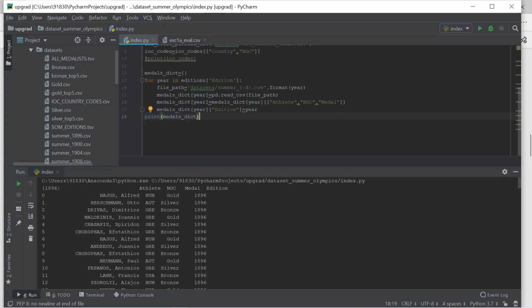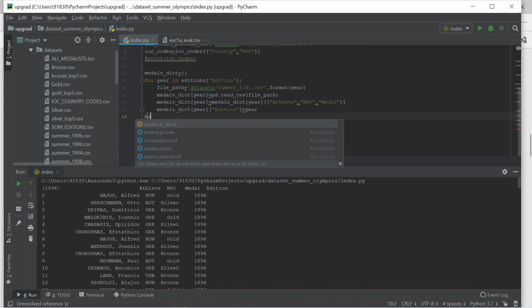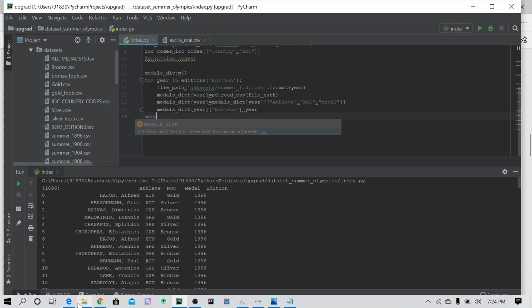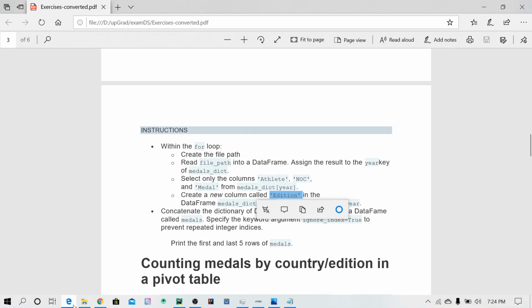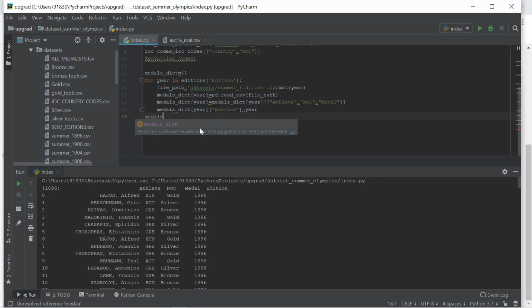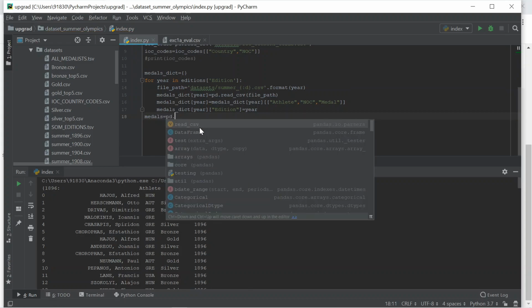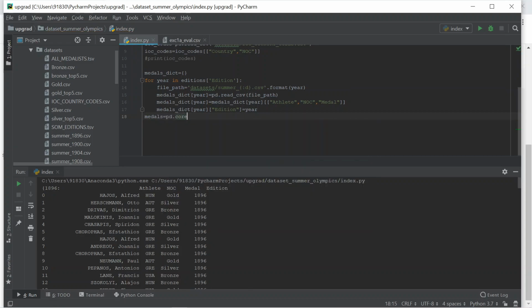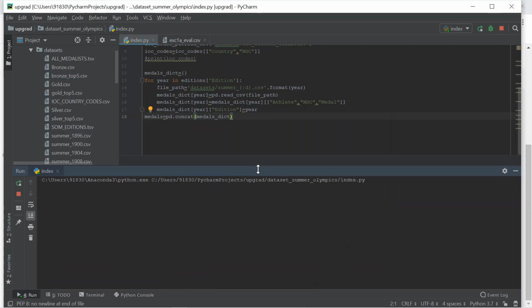For that, they asked me to create a data frame called medals using the concat function. In the concatenation function we pass our dictionary, and it will convert it.